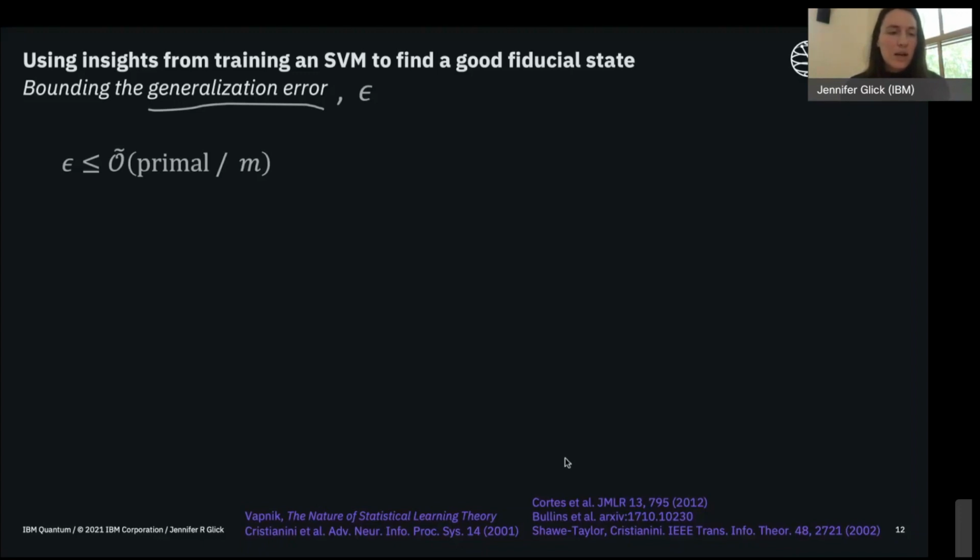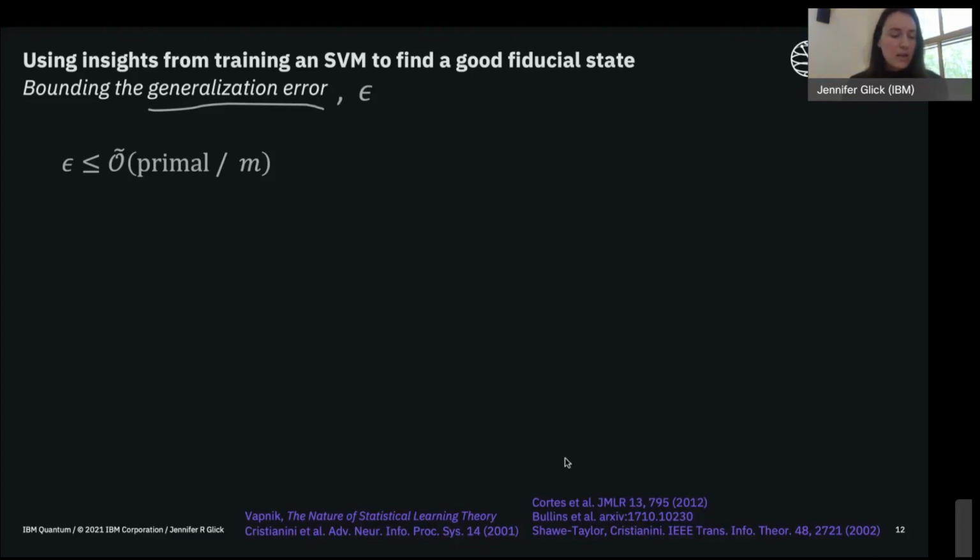In this first equation, little m is the number of training samples for your data set, and the O tilde just represents that we're ignoring any polylog factors in this bound. So you can show that for the SVM, the upper bound to the generalization error can be written in terms of this primal cost function.